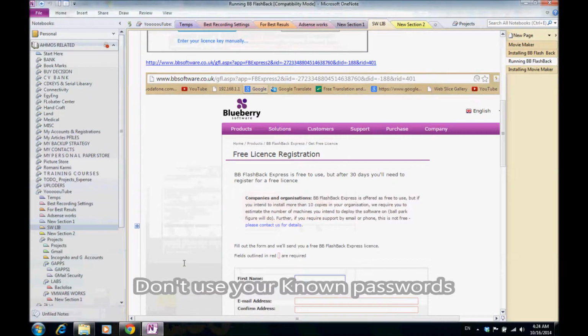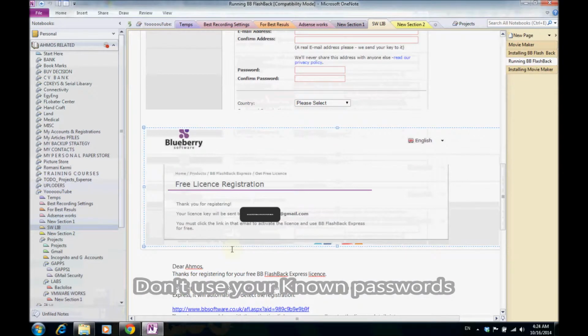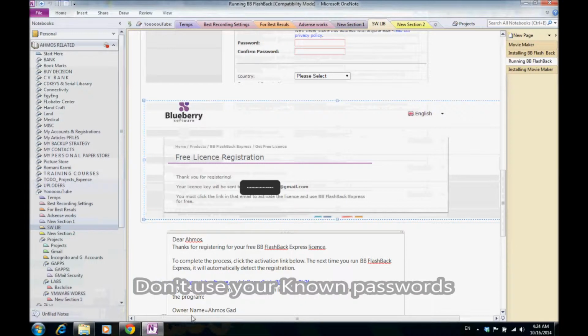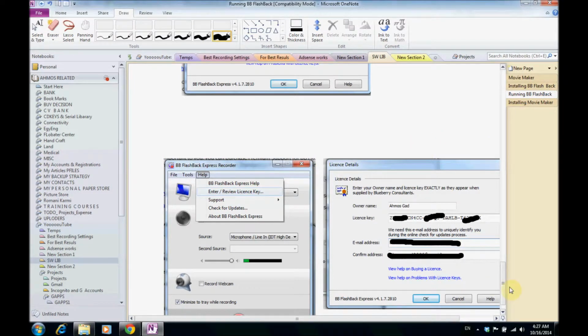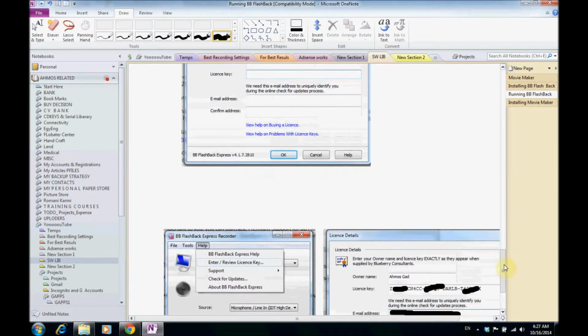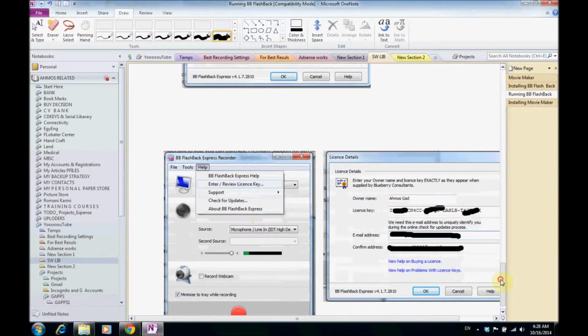I'll show you the email right now. It tells you, hi, we have already accepted your license request, and gives you a key. The key appears right down here. For security and privacy, I will not show you the key right now, but here is how we enter the key. This is the last part of the video, which will show you how to register the software.